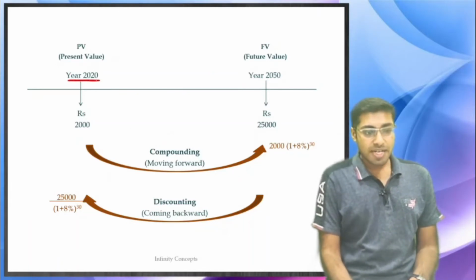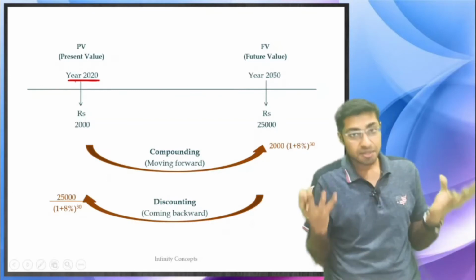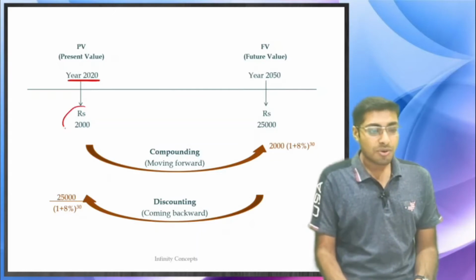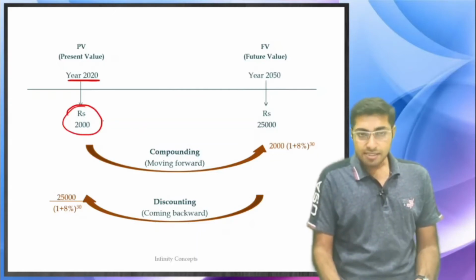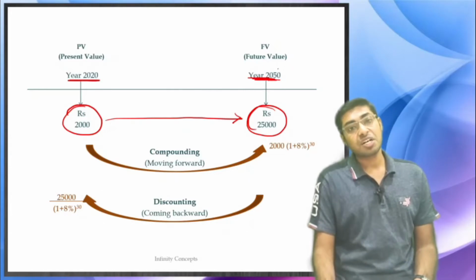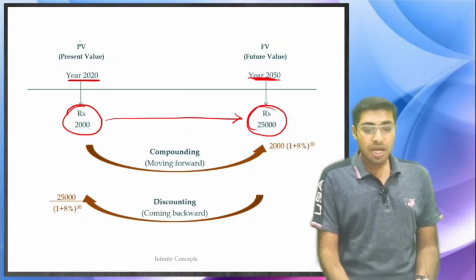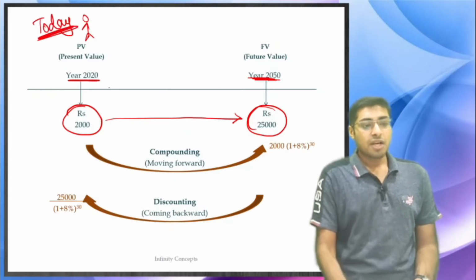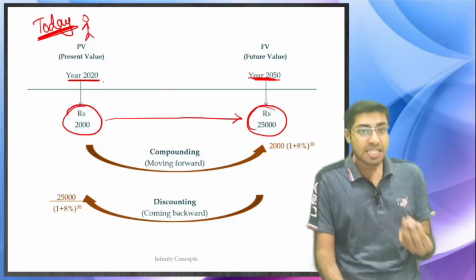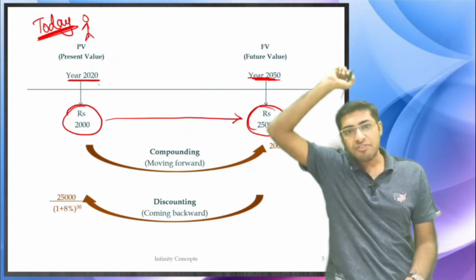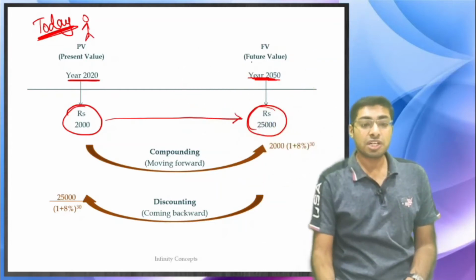Year 2020, which is the COVID year. 2,000 rupees goes ahead and becomes 25,000 rupees when it reaches 2050, which is 30 years later. 2020, let us take this as today. 2020 is known as the present value because that is today's date, and later on 2050, which is after 30 years, that is known as the future value.